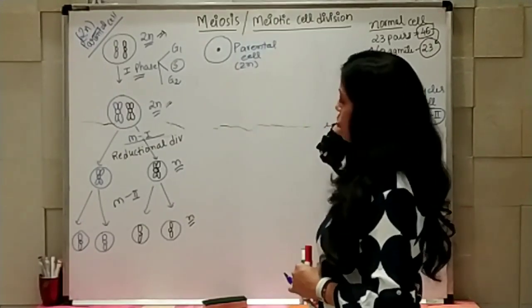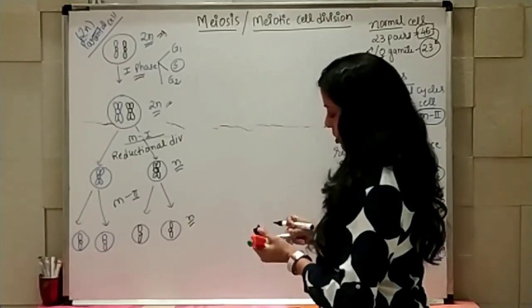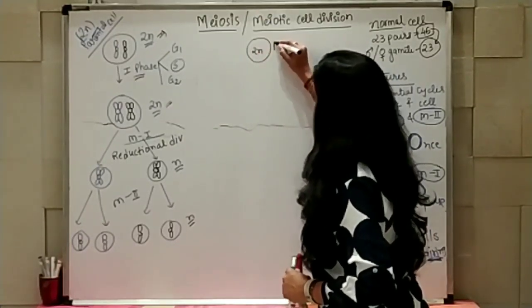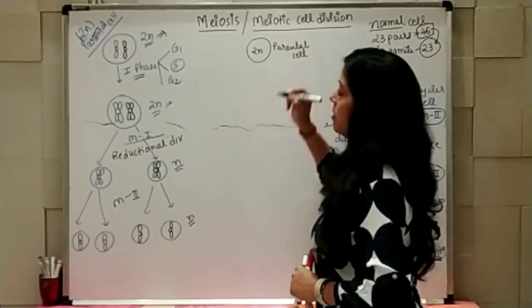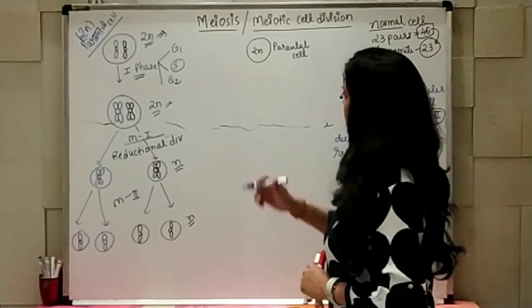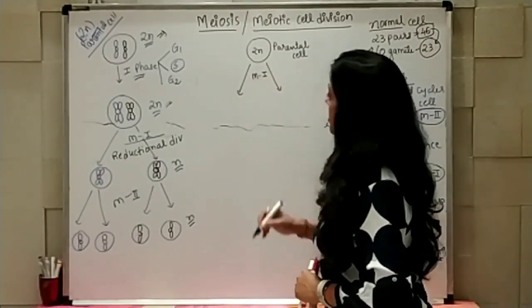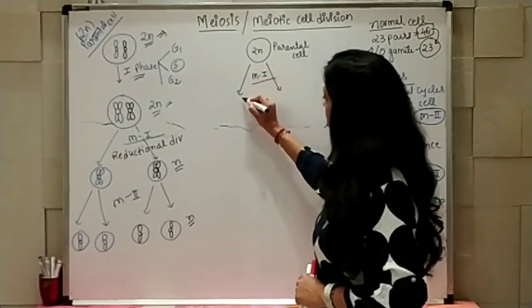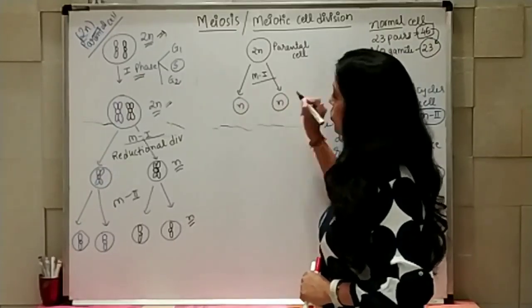Same way I am showing again, just to show you the structure. This is the parental cell with 2n chromosomes. Now the first meiotic division, which is known as reductional division, gives you 2 new daughter cells. The number gets reduced to half.